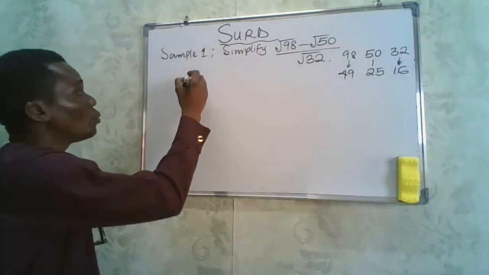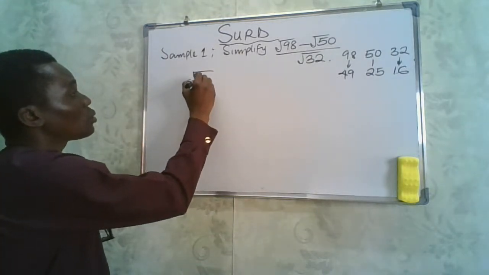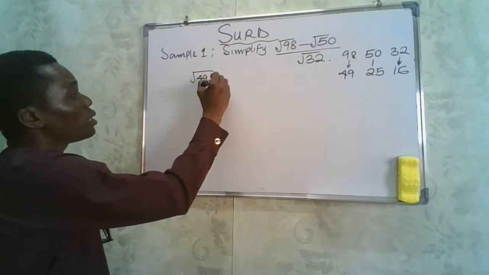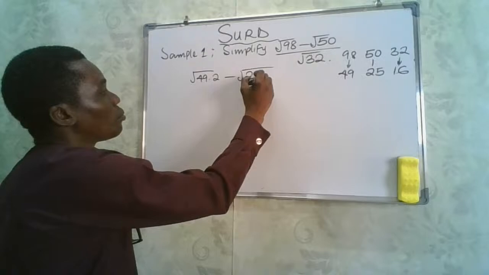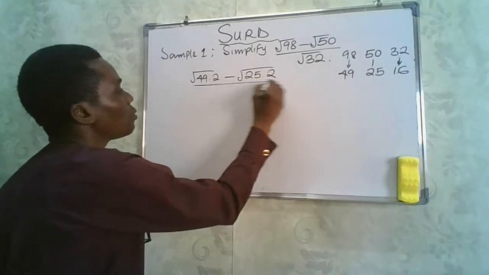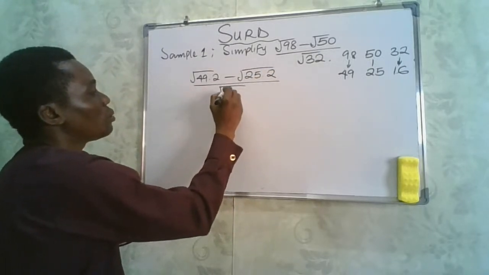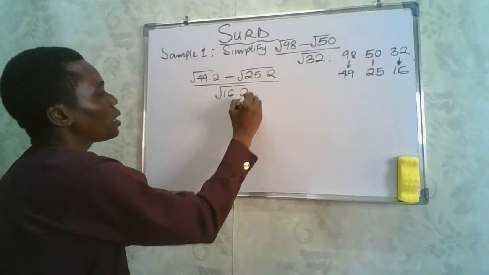Now let's do that. We'll have this become the square root of 49 multiplied by 2 minus the square root of 25 multiplied by 2, divided by the square root of 16 multiplied by 2.